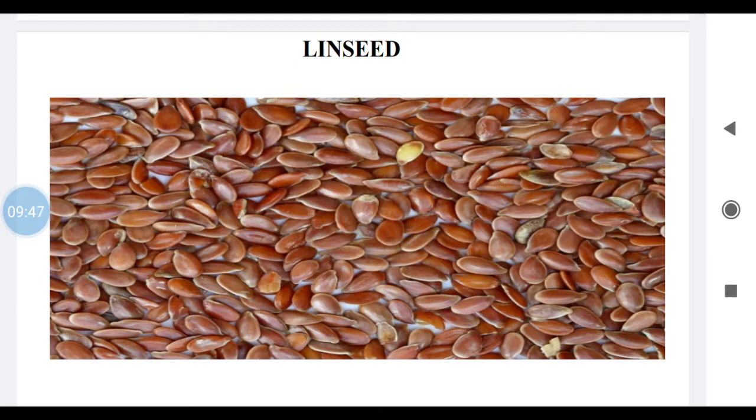Chemical constituents are that it contains glycerides of fatty acids like palmitic acid, stearic acid, oleic acid, linoleic acid and linolenic acid, isn't it? It also contains cyanogenetic glycoside also, linamarin, and also it is reported to contain 5% mucilage, then near about 20 to 40% fixed oil, isn't it?